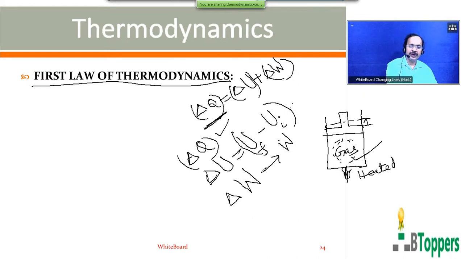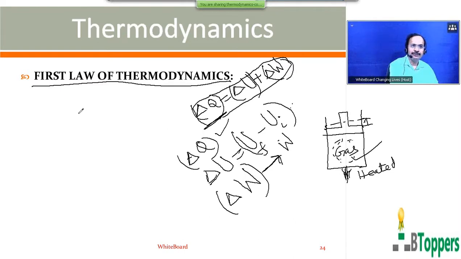So delta W is positive when positive work is done by the system. Delta W will be negative when positive work is done on the system. But delta W in the equation I have written represents work done by the system on the surroundings. So in the equation, it is understood that all the three terms, on both sides, would have the same units, expressed in the same units.